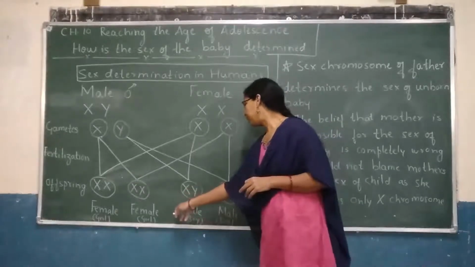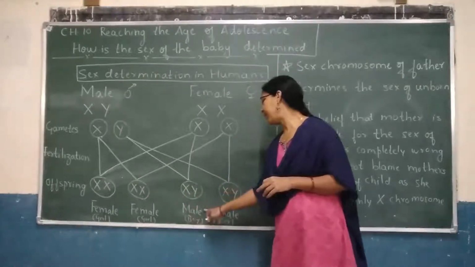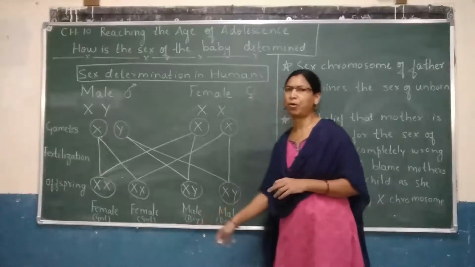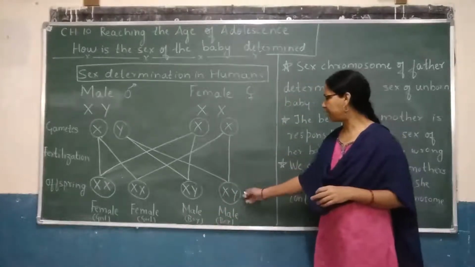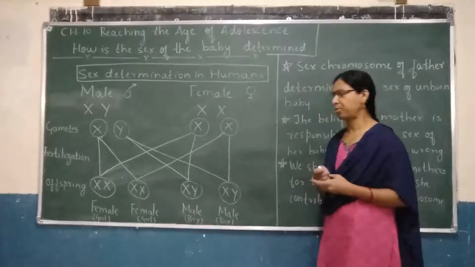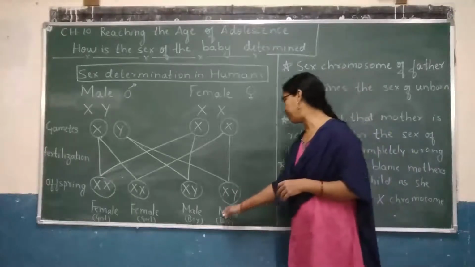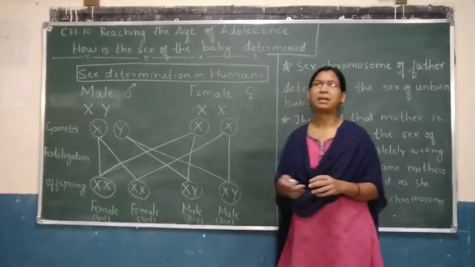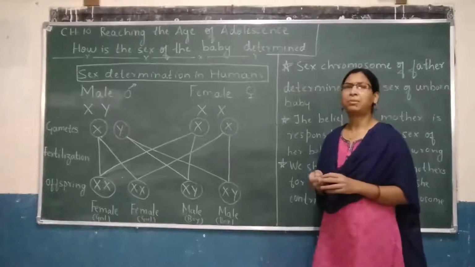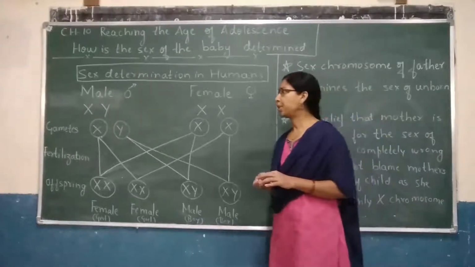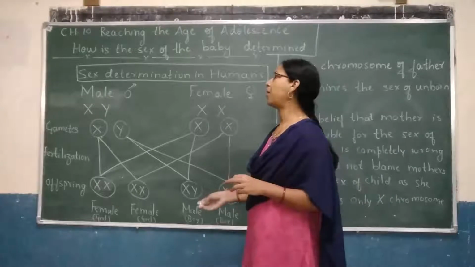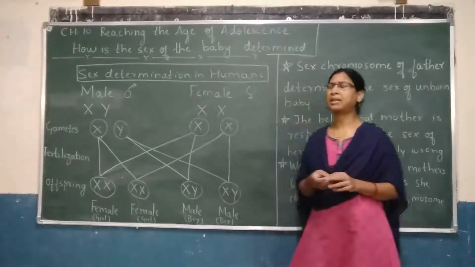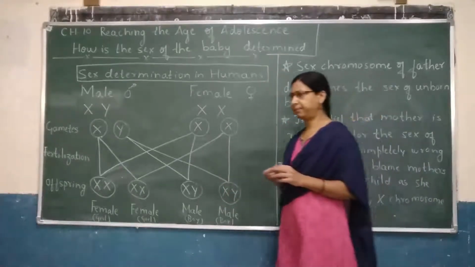So the sex of the child will be male, that is boy, baby boy. Another one we see here also X and Y chromosome. So the sex of the baby will be male or the baby boy will be born to the couple. So like this we have seen how sex is determined in case of human beings.